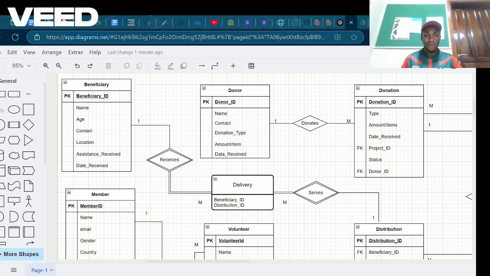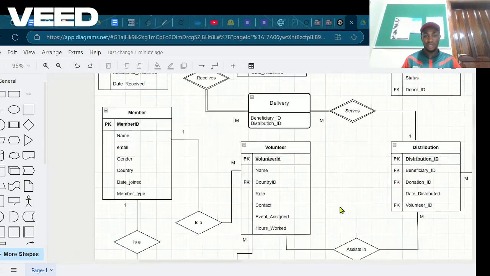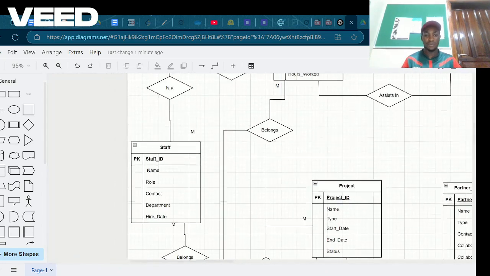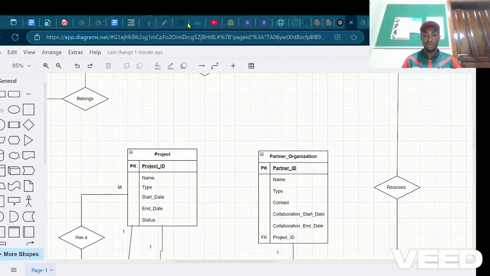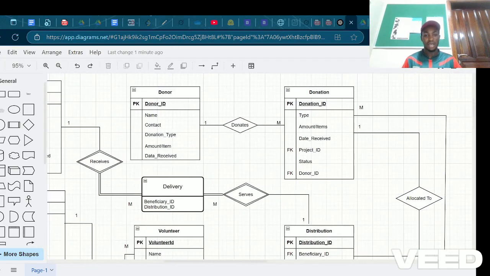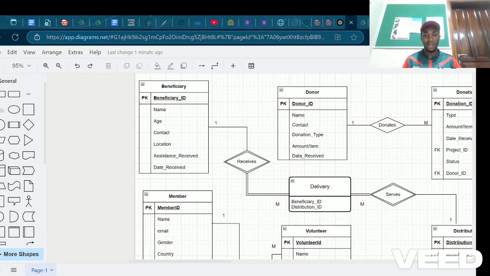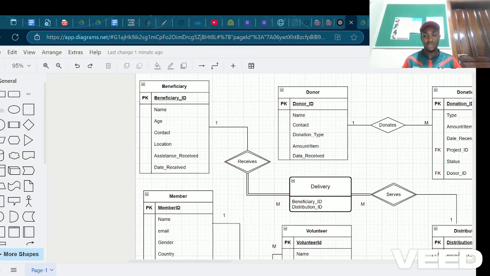Hi, alright, so next we talk about the ER diagram. We have our beneficiary table, we have our donor, we have donation, we have the delivery, which is a weak entity, we have our membership table, we have our staff table, country, project, partner organization, distribution, volunteer, and the delivery. In our ER diagram, most of them have a one-to-many relationship, and for the ones which have a many-to-many relationship, we brought in a weak entity to fill this space.